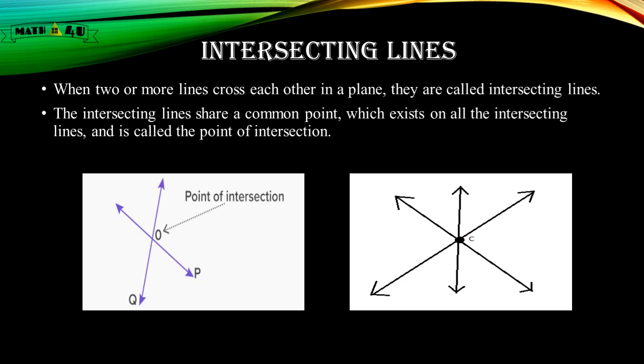Intersecting lines. When two or more lines cross each other in a plane, they are called intersecting lines. The intersecting lines share a common point which exists on all the intersecting lines and is called the point of intersection.